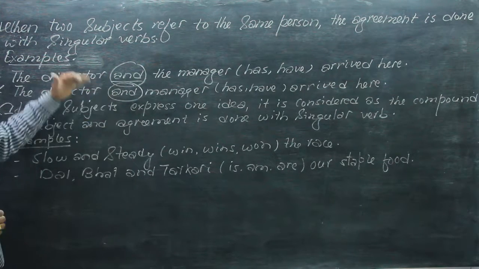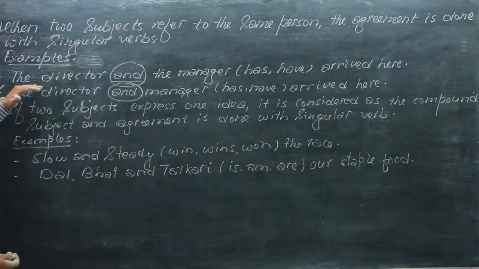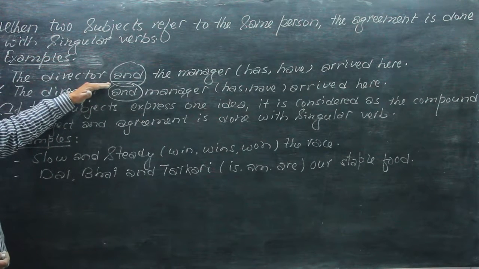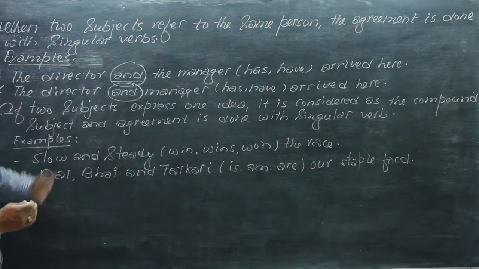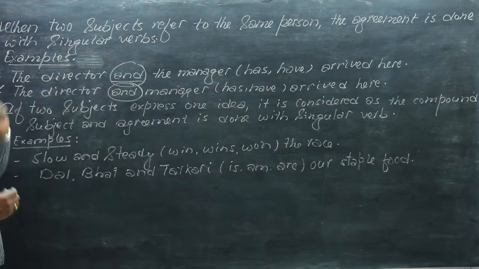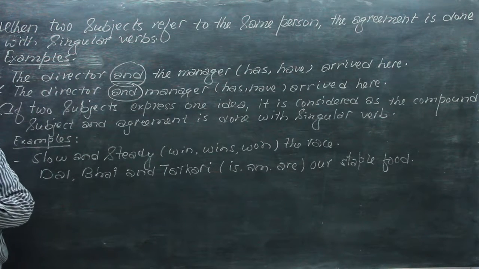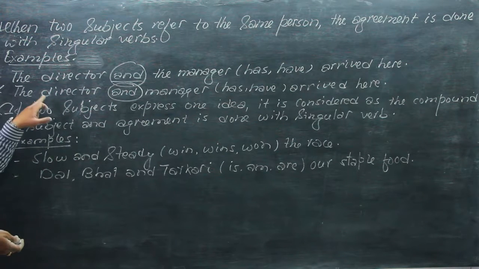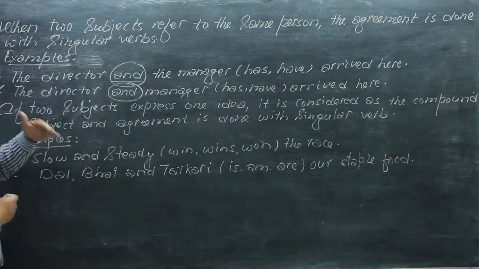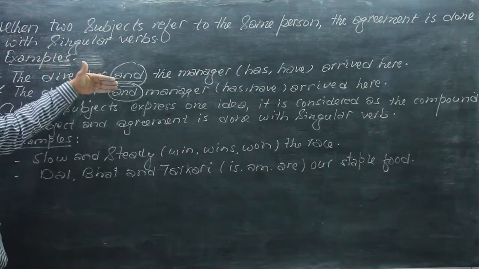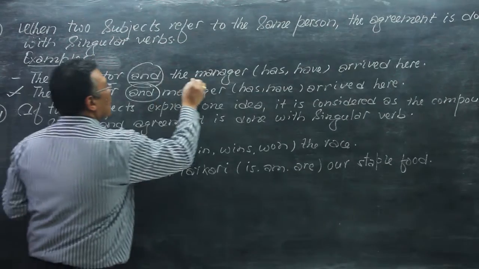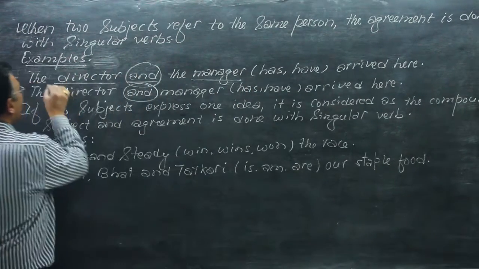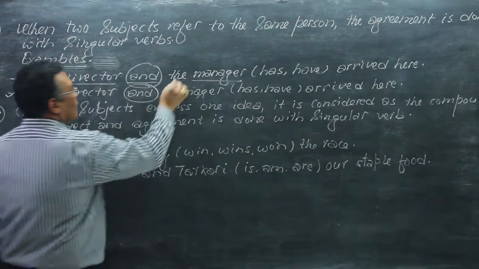And what is this? So when two subjects are combined with and, this is generally considered as plural. But sometimes when two subjects refer to the same person, that is considered as singular. Now what is the difference between these two examples? In the first example, both nouns have the article the.